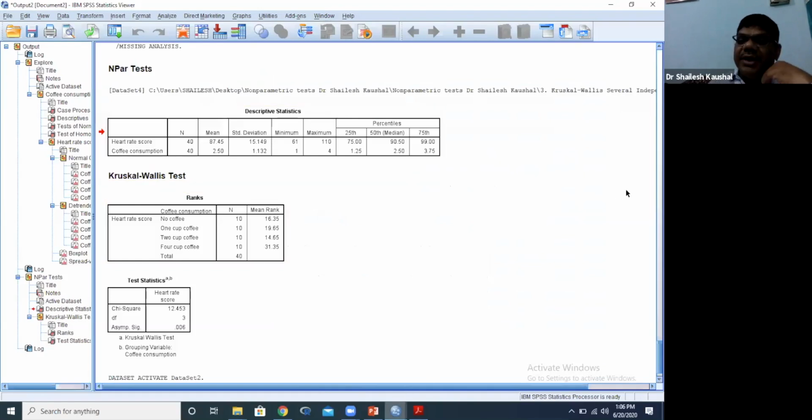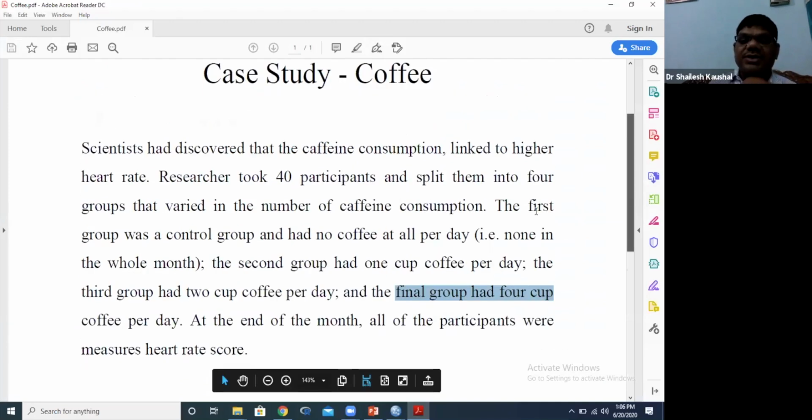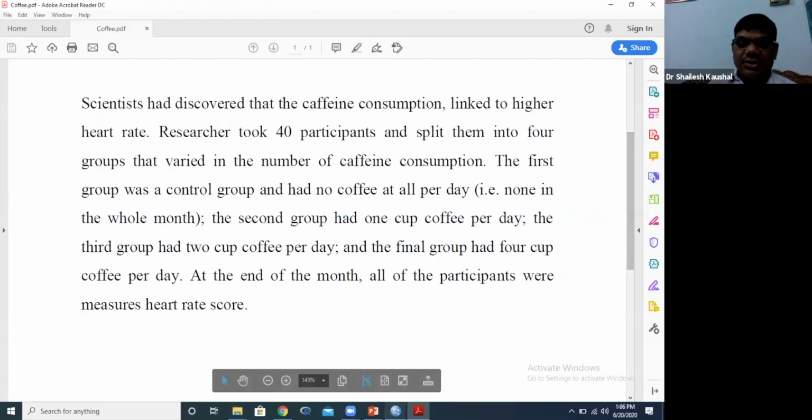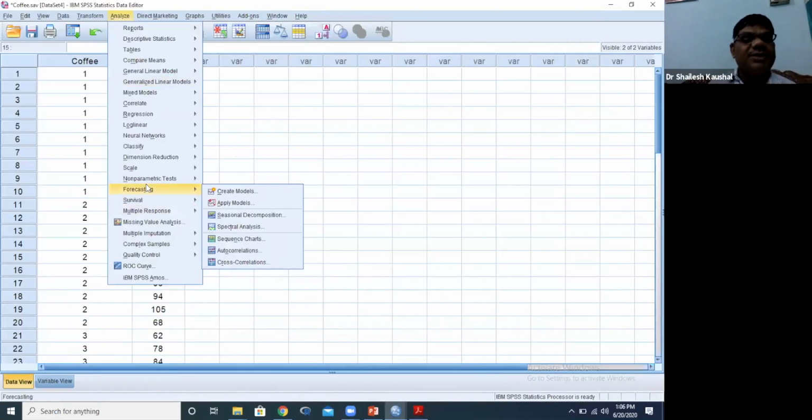I am repeating this particular case study again, coffee consumption. We want to check whether significant difference exists or not in the four groups. So what did we do? Before applying this Kruskal-Wallis test, we checked the normality and homogeneity of the data.